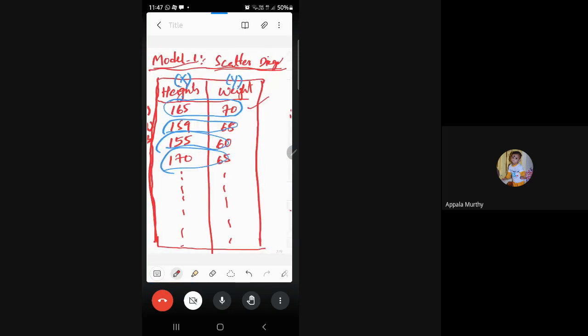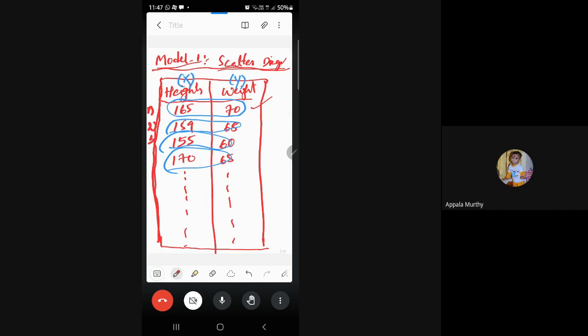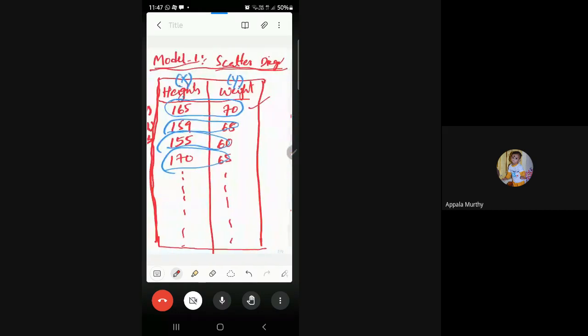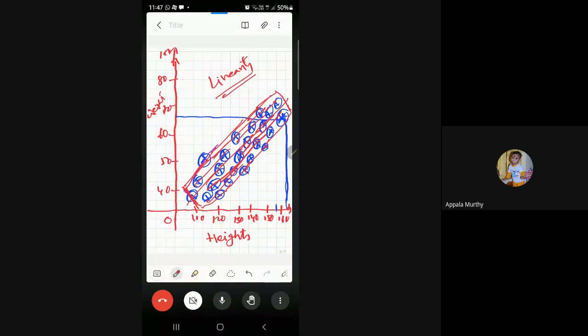So my point is, whenever we have data for two variables called x, y, we have to take a graphical sheet and plot all these coordinates on the graphical sheet. Then through all the dots we have to draw a line, what we call a linear line. If the data follows linearity, then we say that there exists correlation. Now with this linear line, we can come to know there exists correlation between x and y.